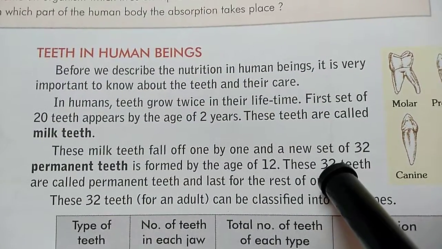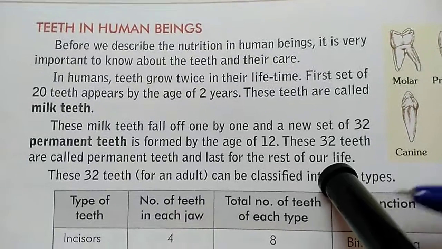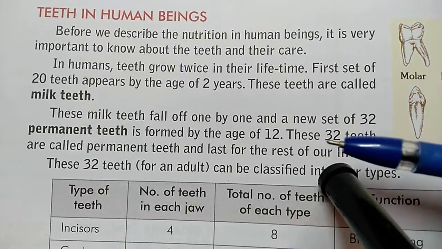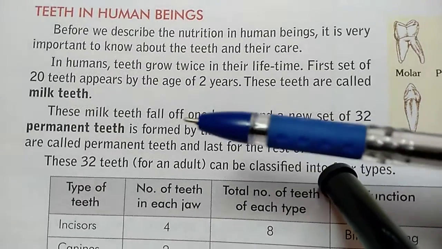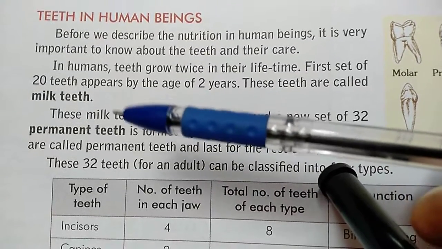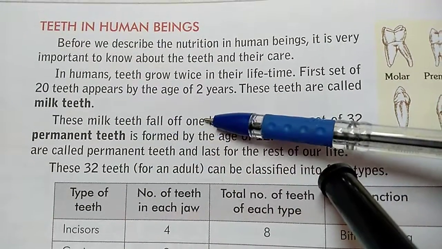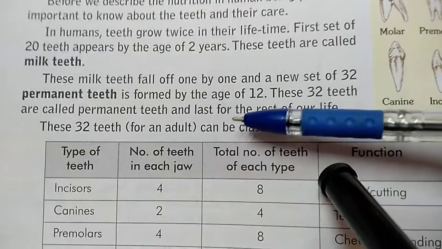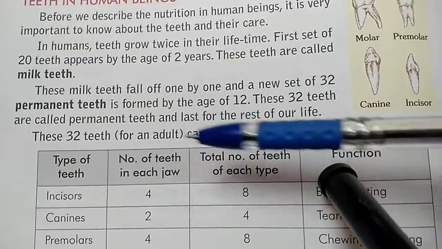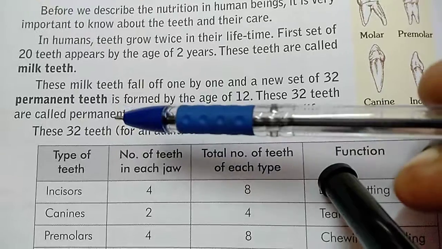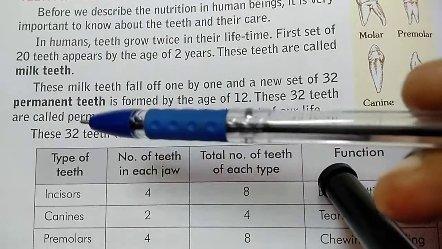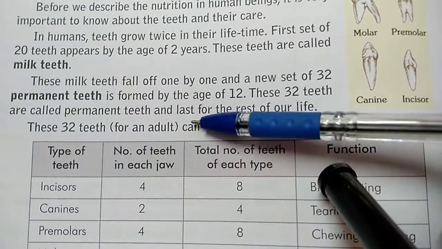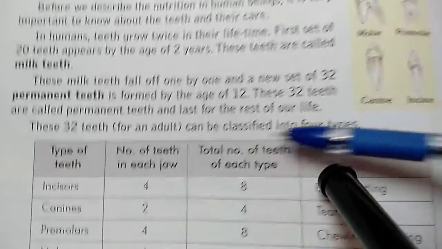Teeth in human beings. In human beings, teeth grow twice in their life. The first set is called milk teeth or temporary teeth. This set is of about 20 teeth that appear at the age of 2 years. When these milk teeth fall one by one, a new set of 32 teeth grows, and these teeth remain with the body for the whole life. These teeth are called permanent teeth, and they continue to grow until the age of 12 years.